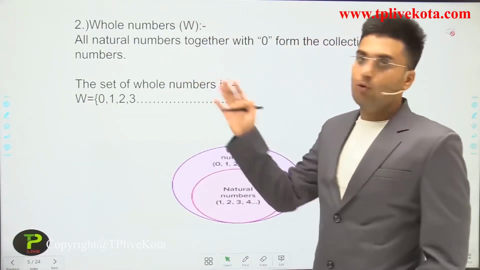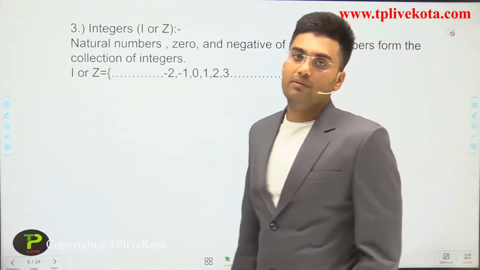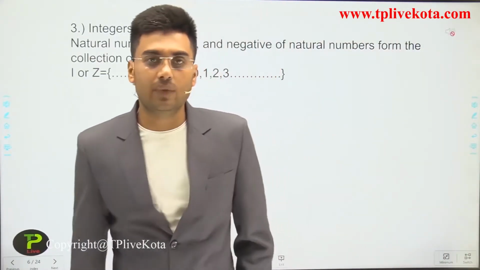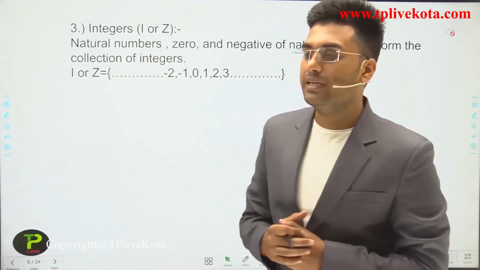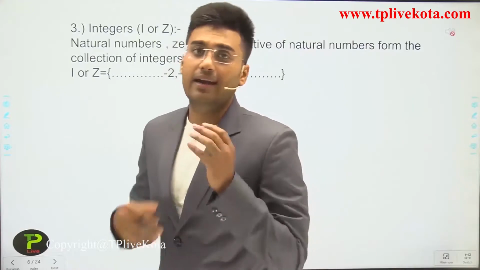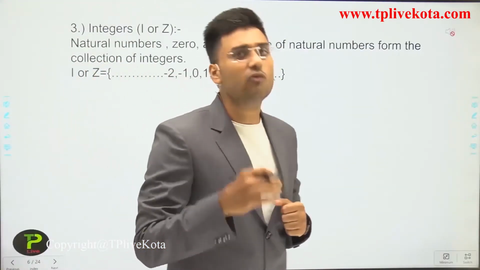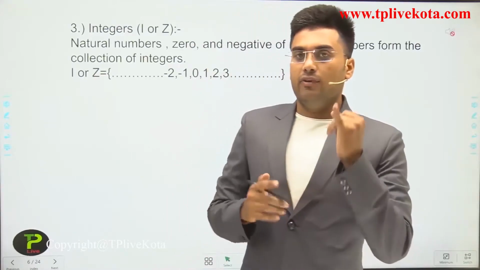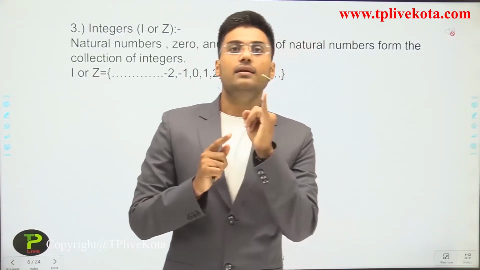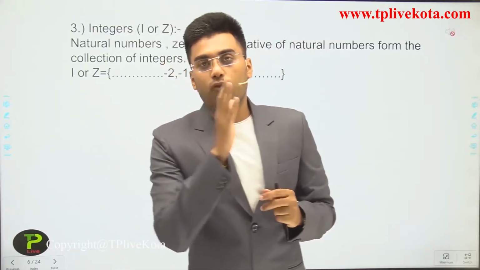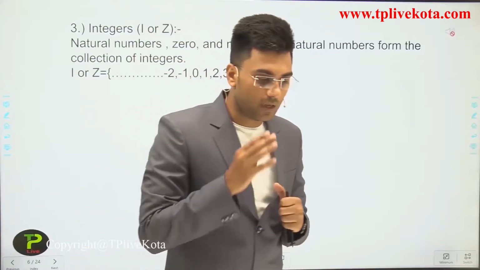After whole numbers, let's discuss the third type of number, that is integers. Integers are represented by I or Z; sometimes by I and sometimes by Z. What are integers? The first type of number is natural numbers, and then whole numbers, for which we add 0 to the natural numbers.